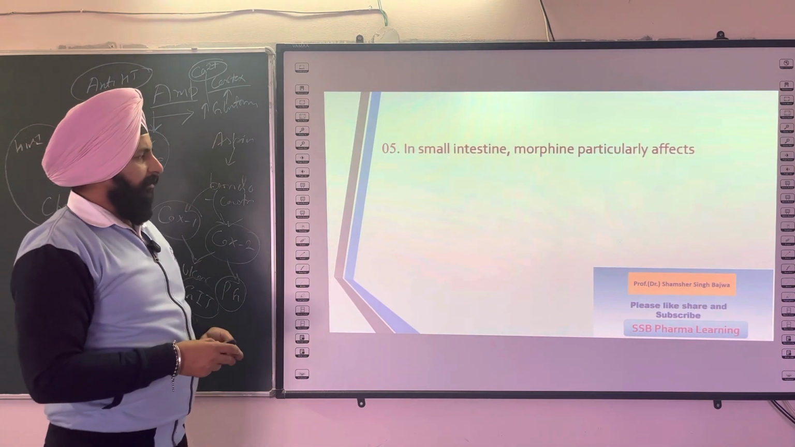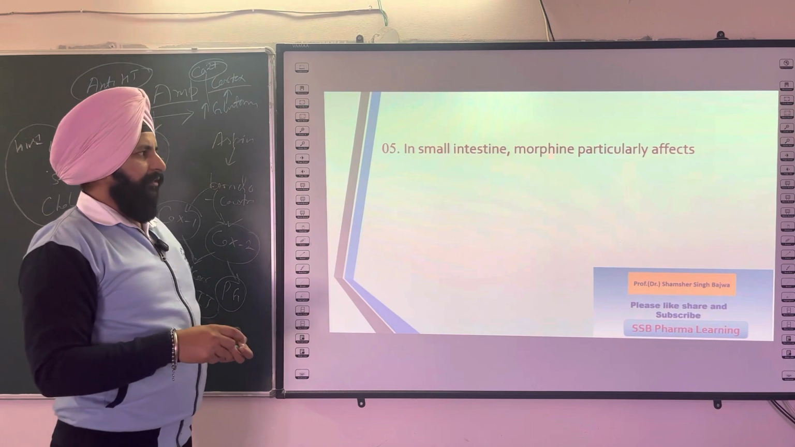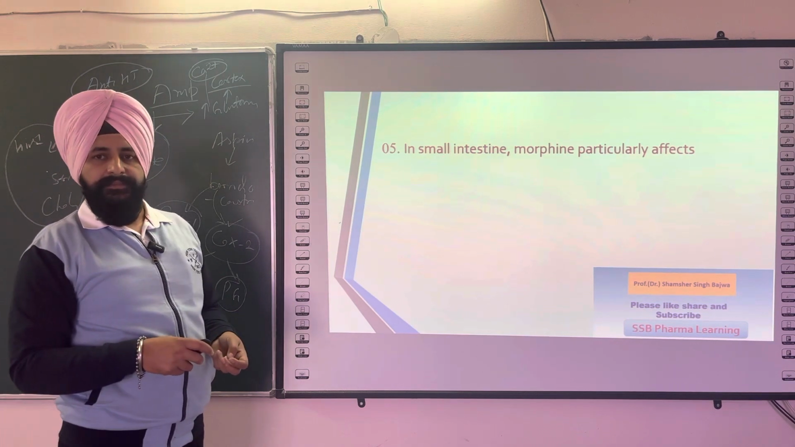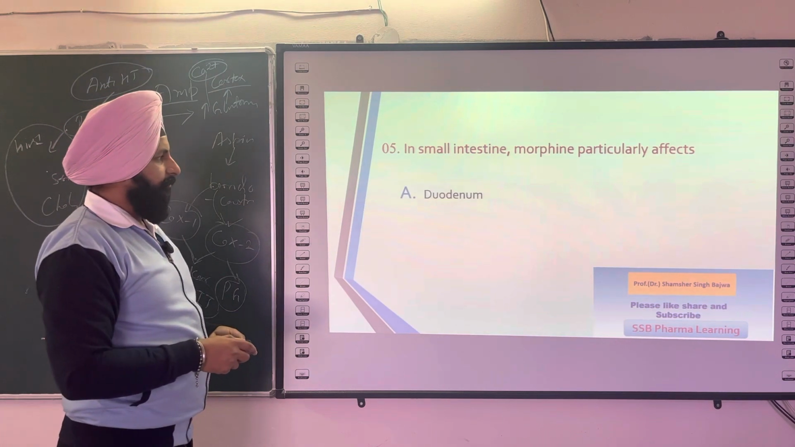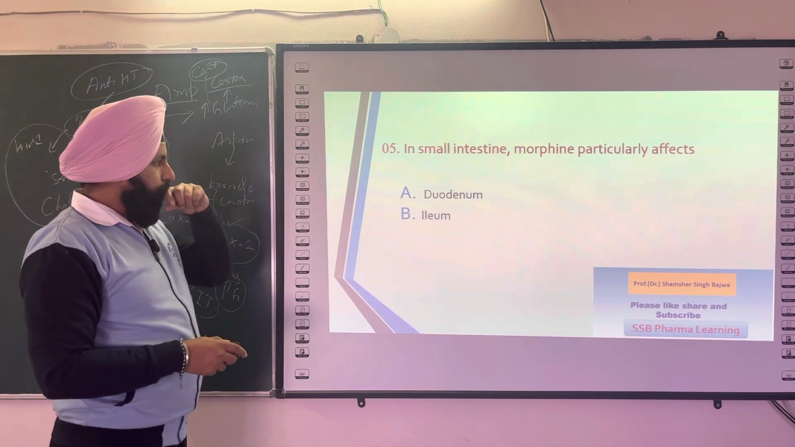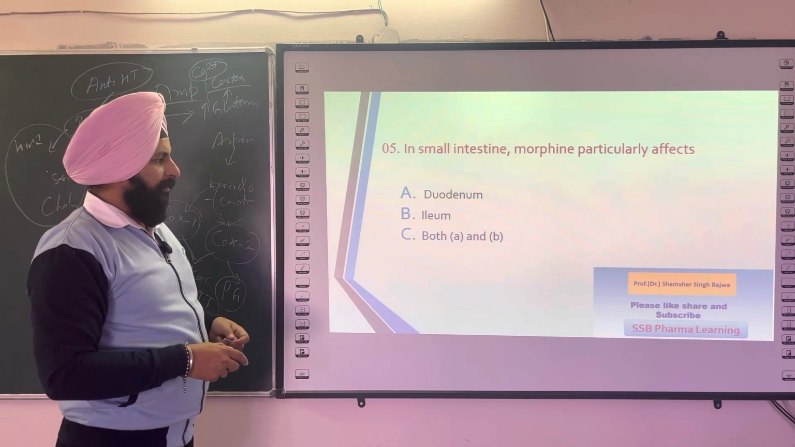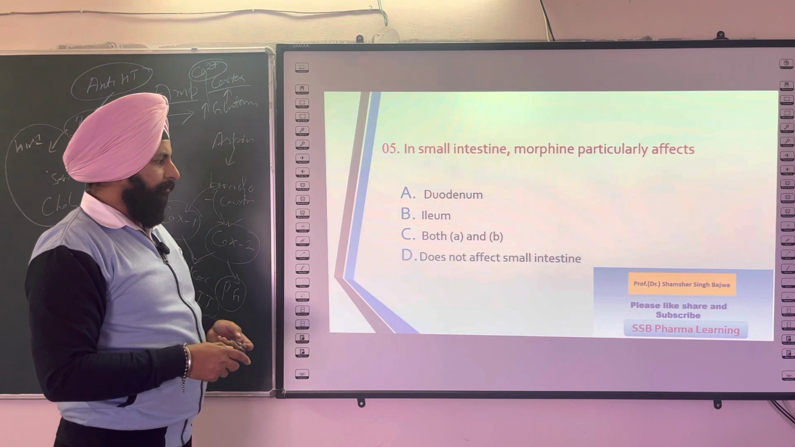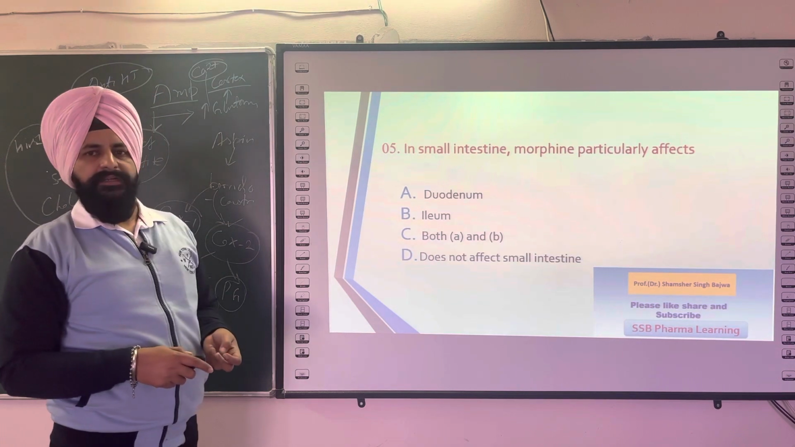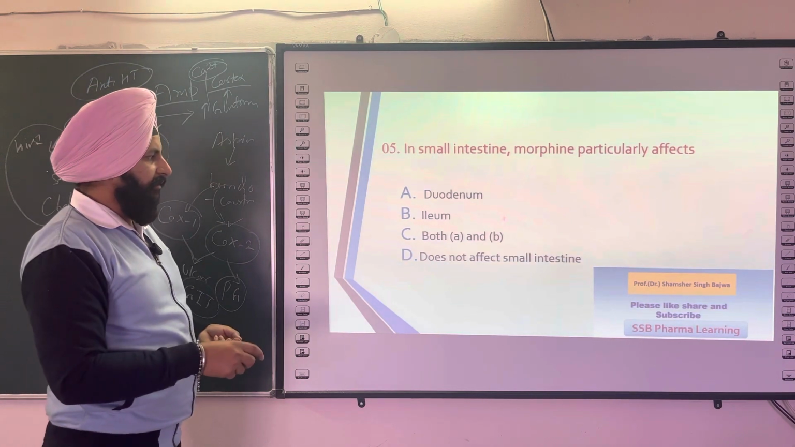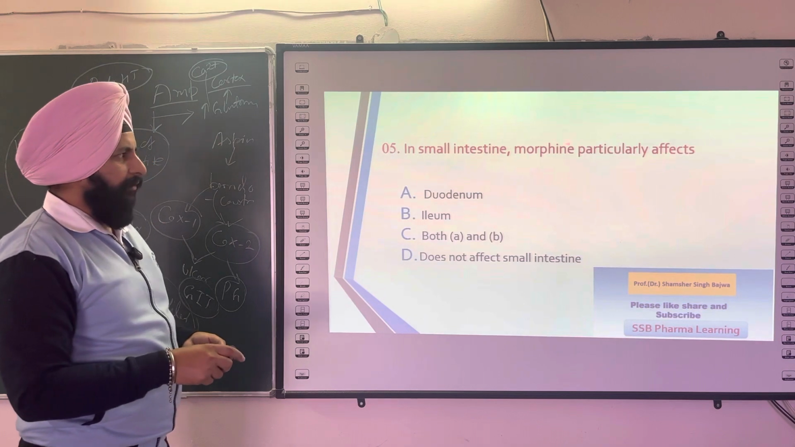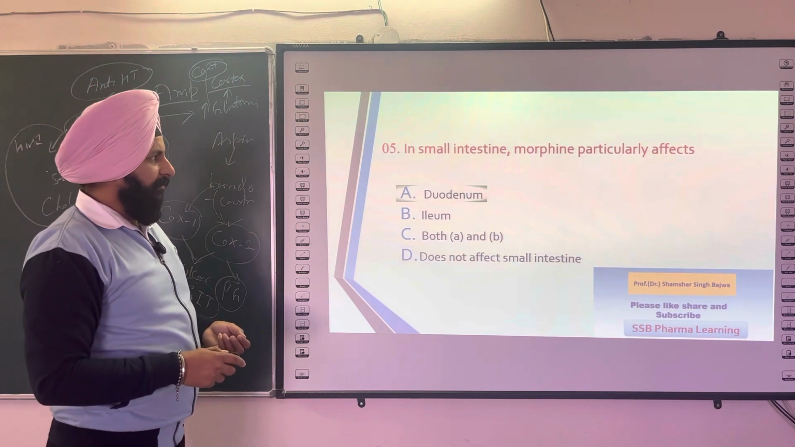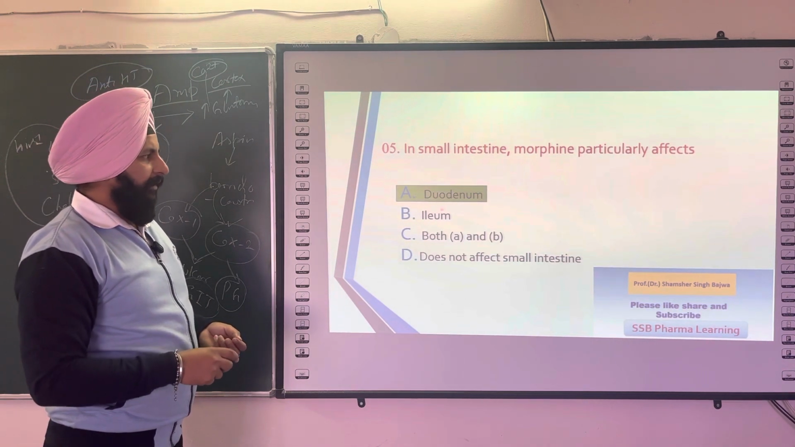The next question is, in the small intestine, morphine particularly affects. The options are duodenum, ileum, both duodenum and ileum, does not affect small intestine. You choose the right answer for this question for morphine. The right answer is it affects the duodenum.